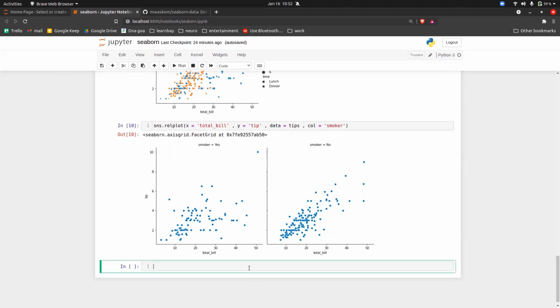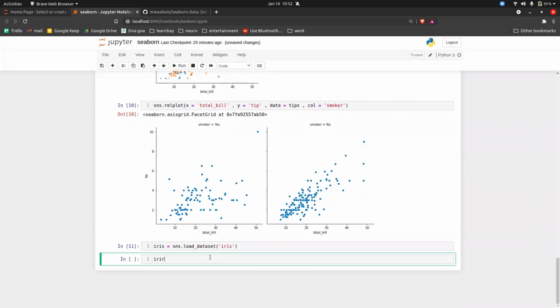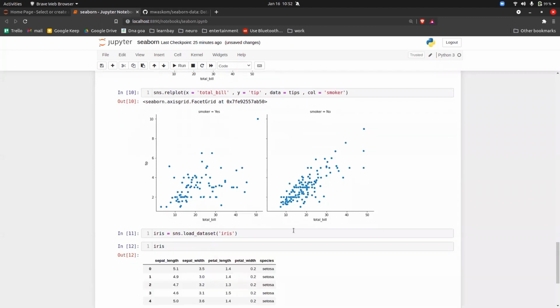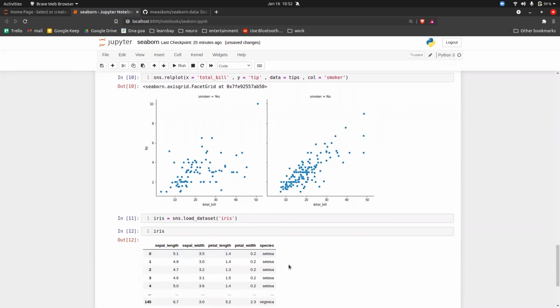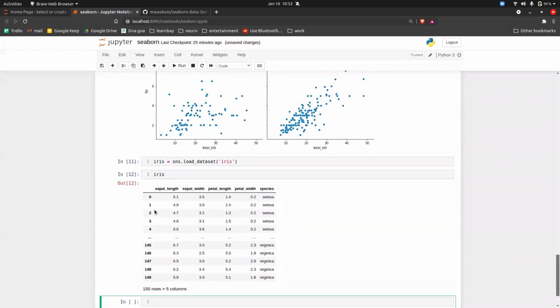Okay, now we have a scatter plot. What you have seen in matplotlib, the same thing we have here also. So for iris, I am changing the dataset purposely so that I can show you more and more datasets. So load dataset and iris. Execute it. So this iris dataset is basically a dataset of flowers. There are 3 flowers: Setosa and Virginica, and there's one more. Based on the sepal length, petal length, and the different lengths, they are categorized into different parts.